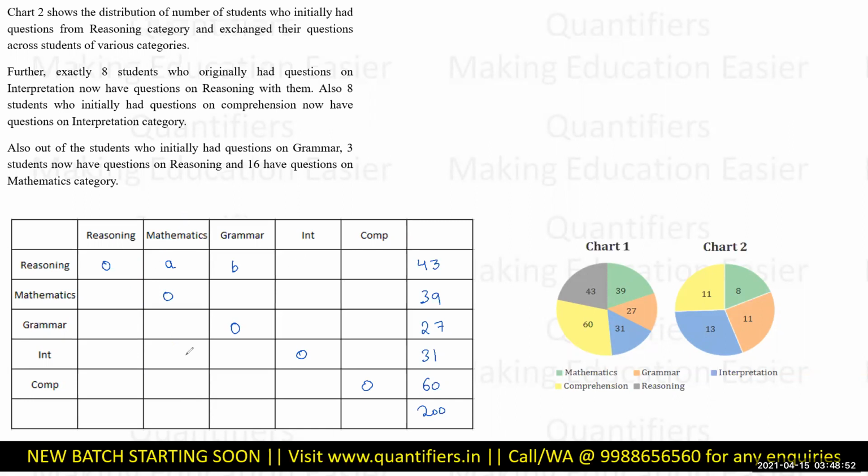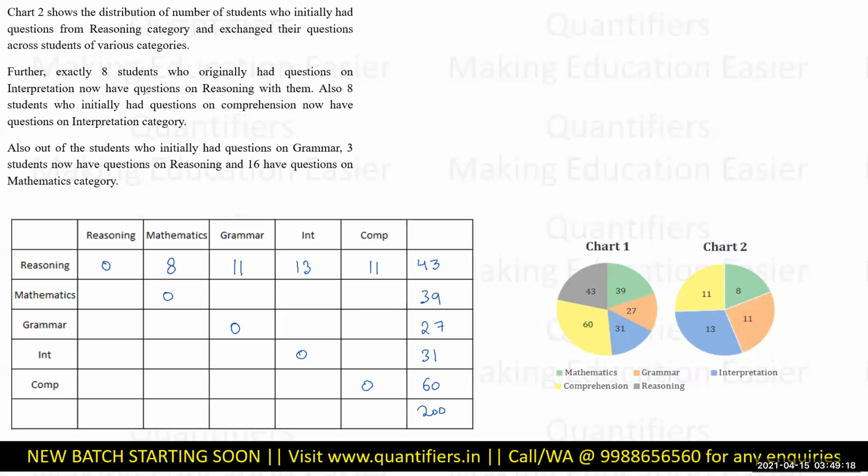Now let's read what we have. We have pie chart 2, which tells us that reasoning have now received questions from grammar, mathematics, and everywhere. So from mathematics, there are 8 questions given to reasoning. From here there are 11. From here there are 13 questions, and here are again 11 questions. So 30, 20, 19, 30 to 43. So 43 questions are again here.